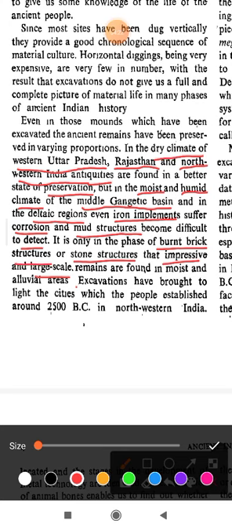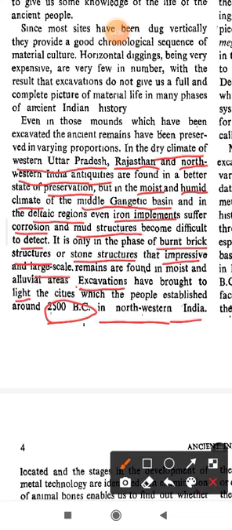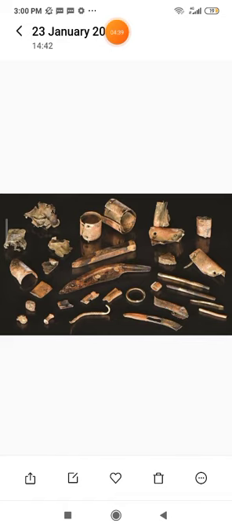Excavations have brought to light the cities which the people established around 200 BC in northwestern India. Similarly, the material remains tell us about the material culture which was developed in the Gangetic basin.